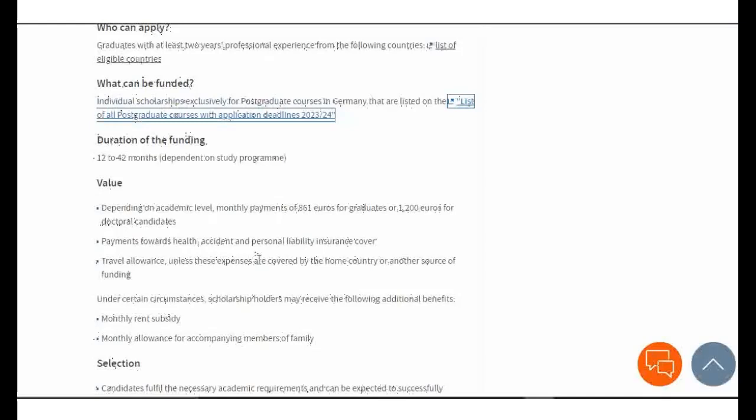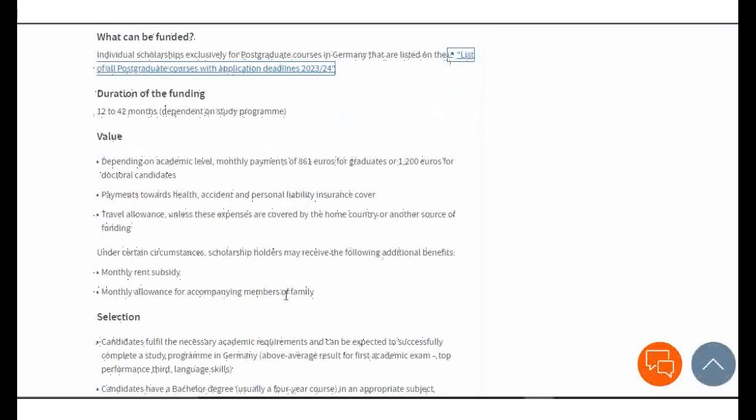There is a travel allowance unless these expenses are covered by the home country or another source of funding. Under certain circumstances, scholarship holders may receive additional benefits: monthly rent subsidy and monthly allowance for accompanying members of family. If you have a family member who is going to accompany you, your spouse or child or whatsoever, then you have an additional allowance to offset your financial issues.